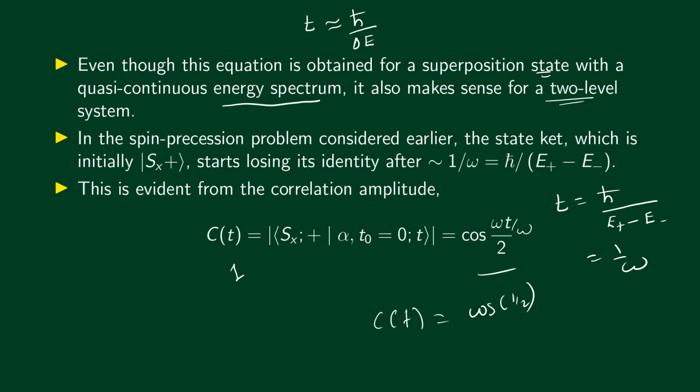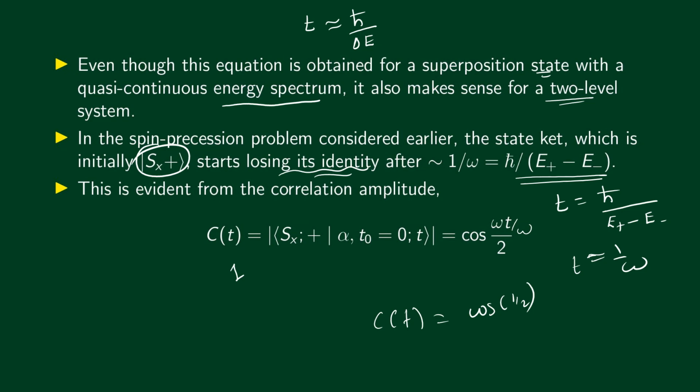So it becomes appreciably different from 1 at a time t approximately equal to 1 by omega. We can say that ket Sx plus starts losing its identity after a time of 1 divided by omega, which is also equal to h bar divided by E plus minus E minus.